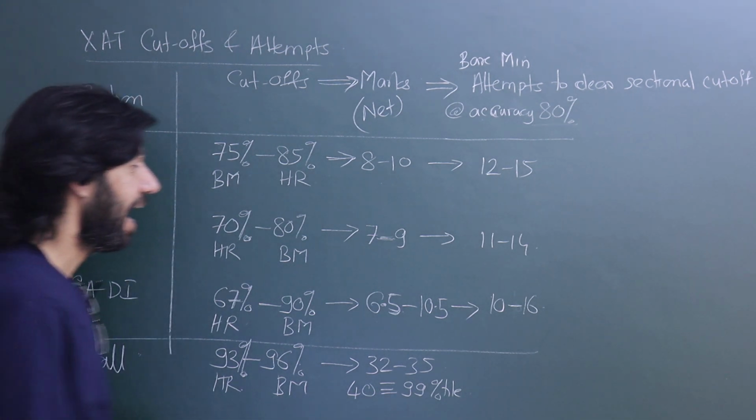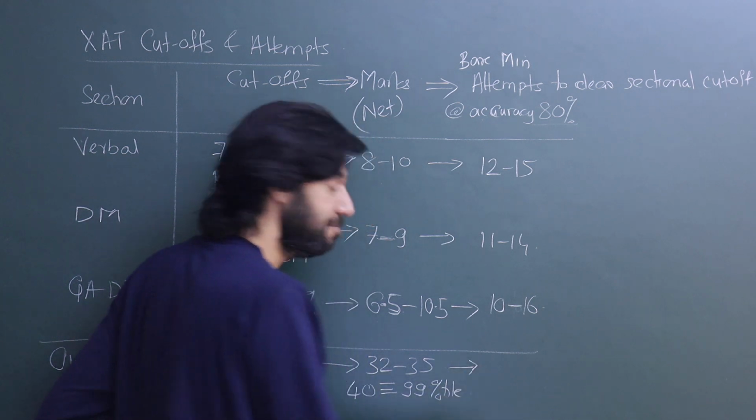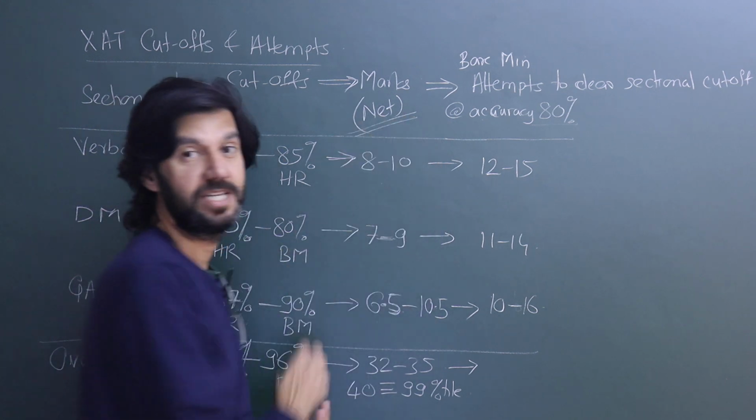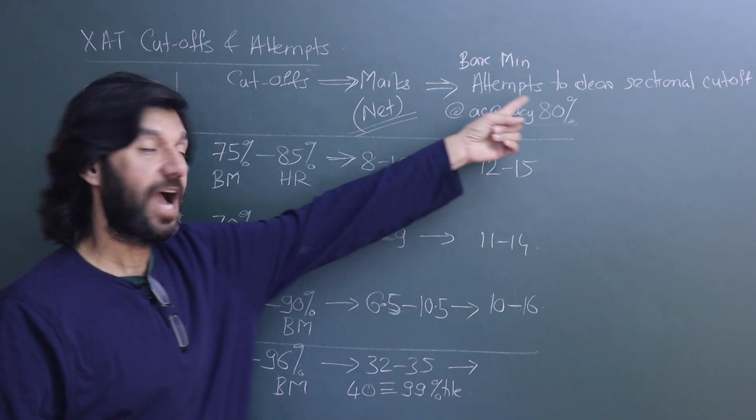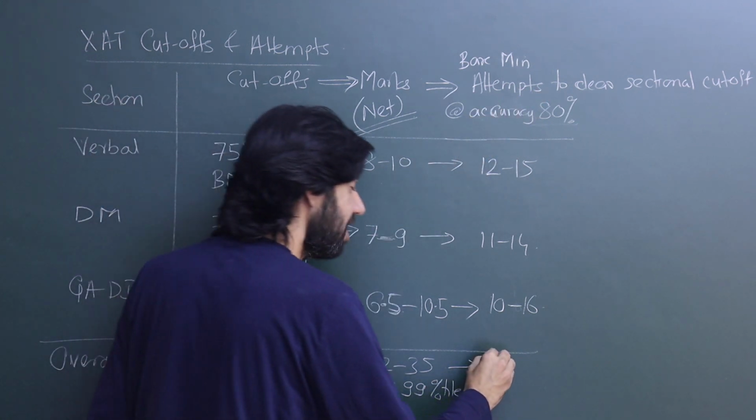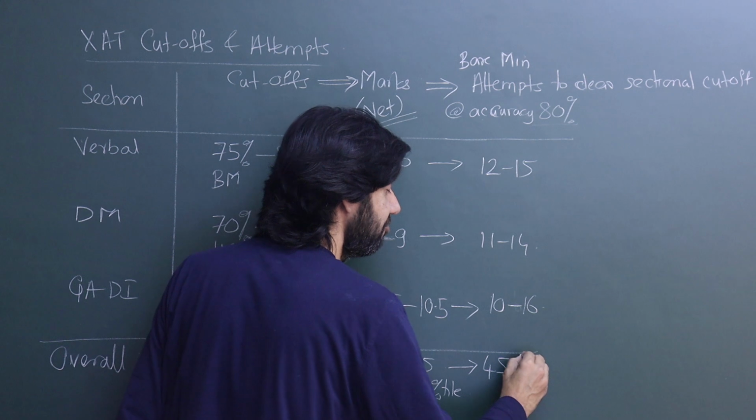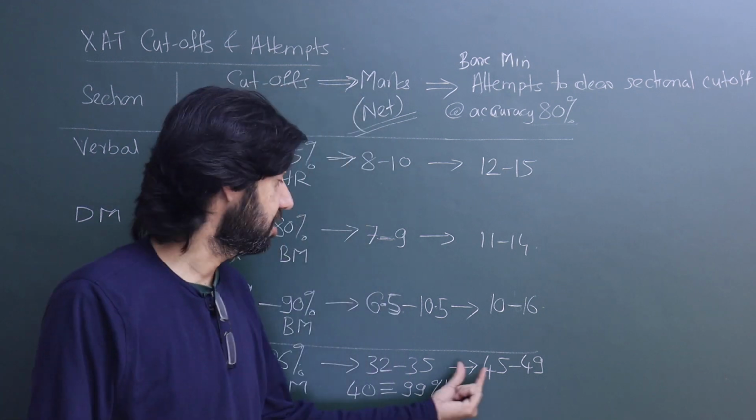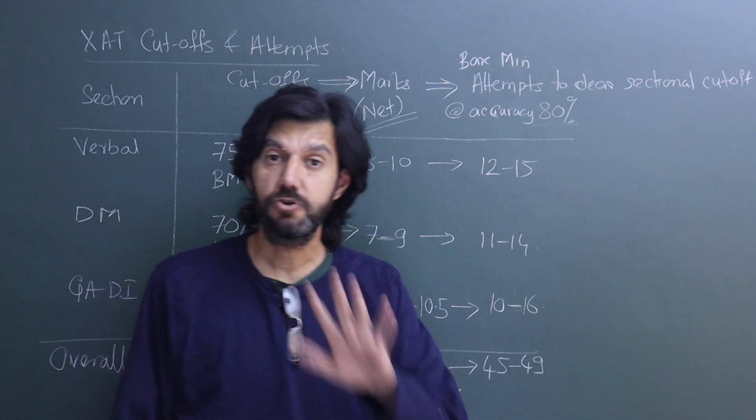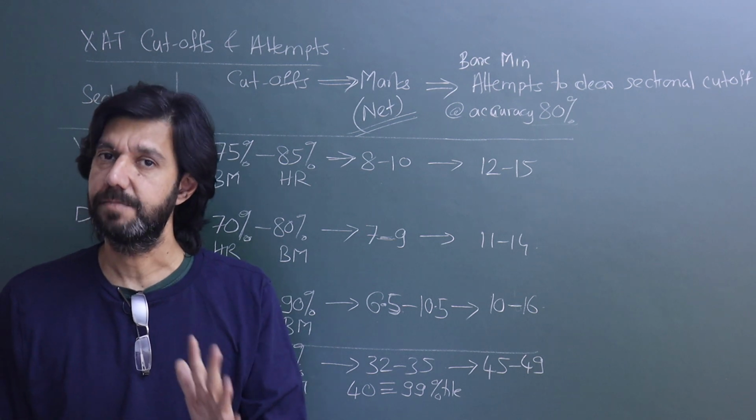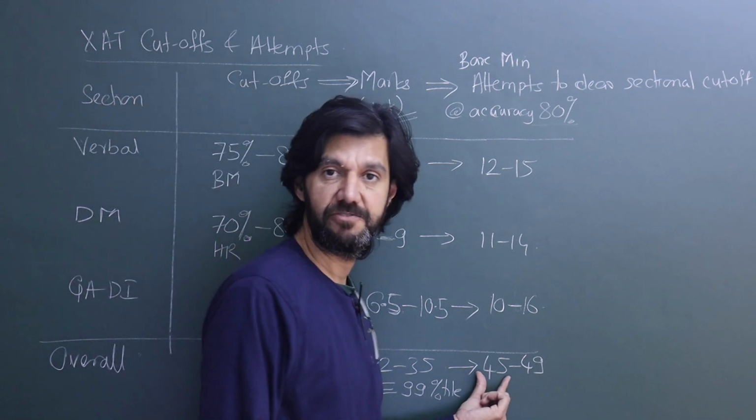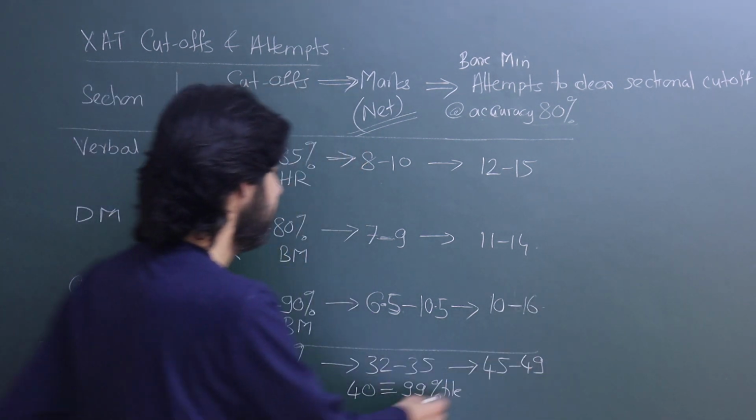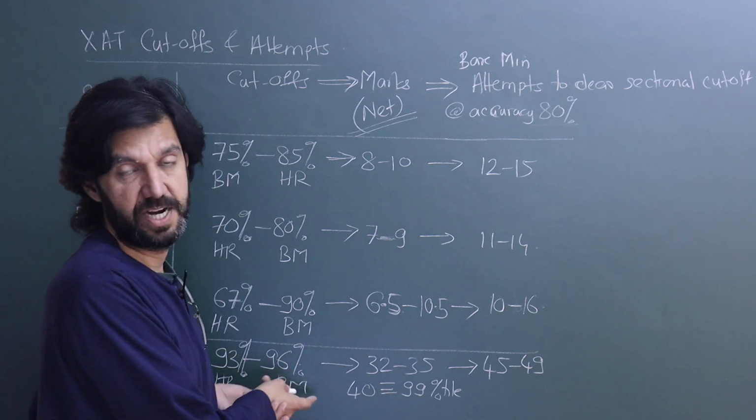Is this on the screen? Yes. And if I want to convert this again to attempts, straight 32 to 35 still looks okay, but again I would draw your attention to the fact that these are net marks. You get your accuracy into picture and these attempts go as high as, students, 45 to 49. And now you can see the difficulty. Out of 75 questions, we are talking about almost 50 questions, 2/3 of the paper you need to attempt. Even if you take 45, 15 threes are 45, 3/5, 60% of the paper you need to attempt if you want to have a reasonable chance of getting a call.